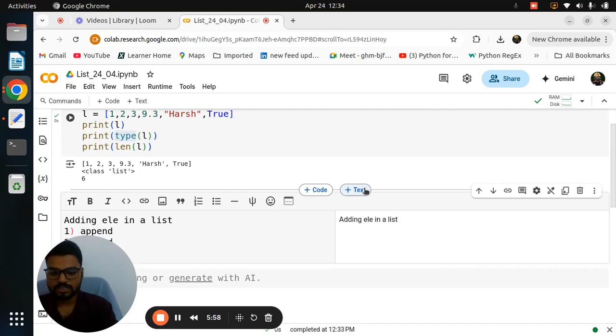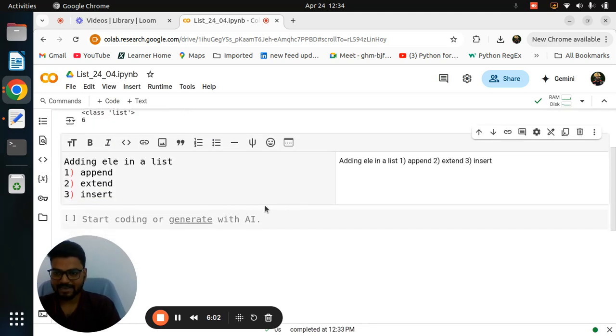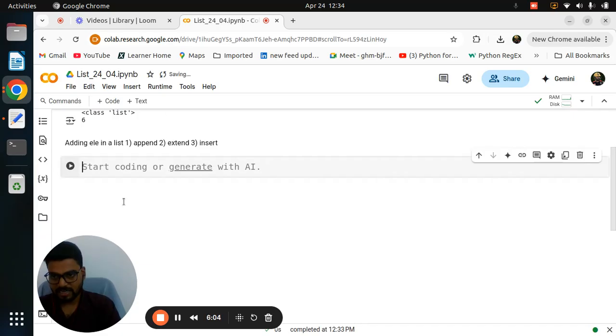First is append, second is extend, and third is insert. I will not write anything here. You need to practice that, and tell me the exact use of append, extend, and insert. I will solve an example here, then you can solve it yourself, and put in the comments what the use of append, extend, and insert is.